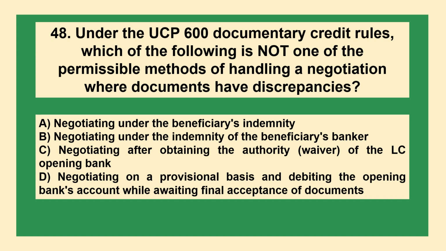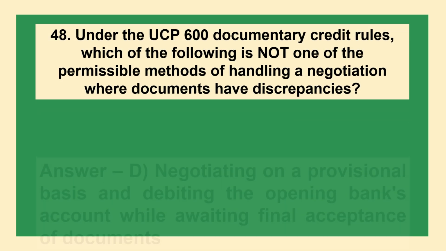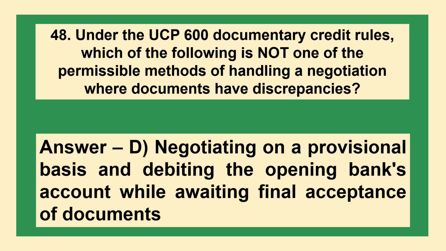Under the UCP 600 documentary credit rules, which of the following is not one of the permissible methods of handling a negotiation where documents have discrepancies? A. Negotiating under the beneficiary's indemnity. B. Negotiating under the indemnity of the beneficiary's banker. C. Negotiating after obtaining the authority waiver of the LC opening bank. D. Negotiating on a provisional basis and debiting the opening bank's account while awaiting final acceptance of payments. The answer is option D, on a provisional basis and debiting the opening bank's account while awaiting final acceptance of documents.